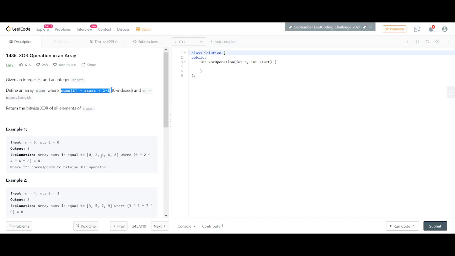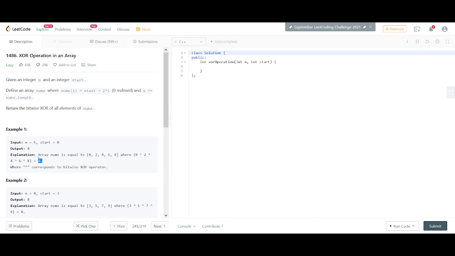So we try to generate this array, and we try to do a bitwise XOR for all the elements. So if we try to return the bitwise XOR, that means we'll have to return 0 XOR 2 XOR 4 XOR 6 XOR 8, and that would lead us to the answer as 8. Okay, fine. That seems a good question.